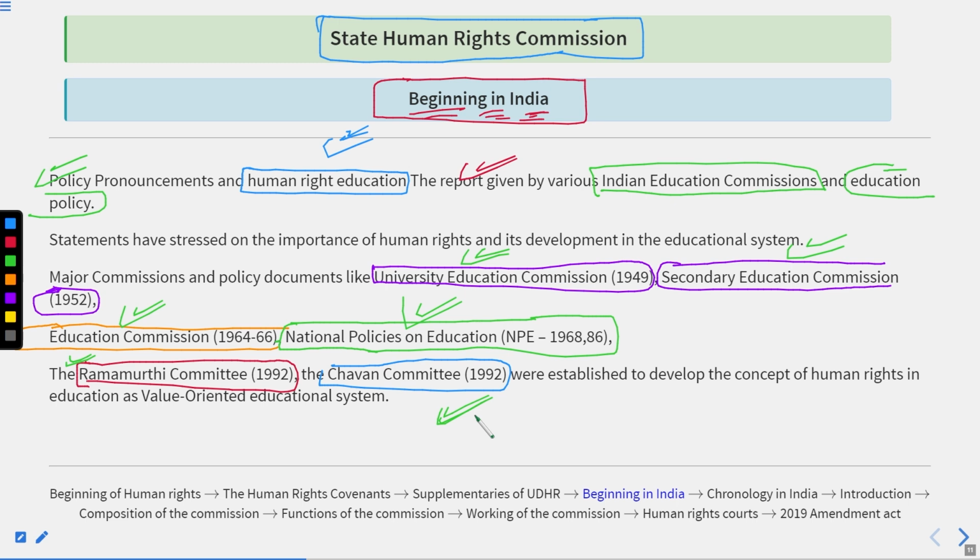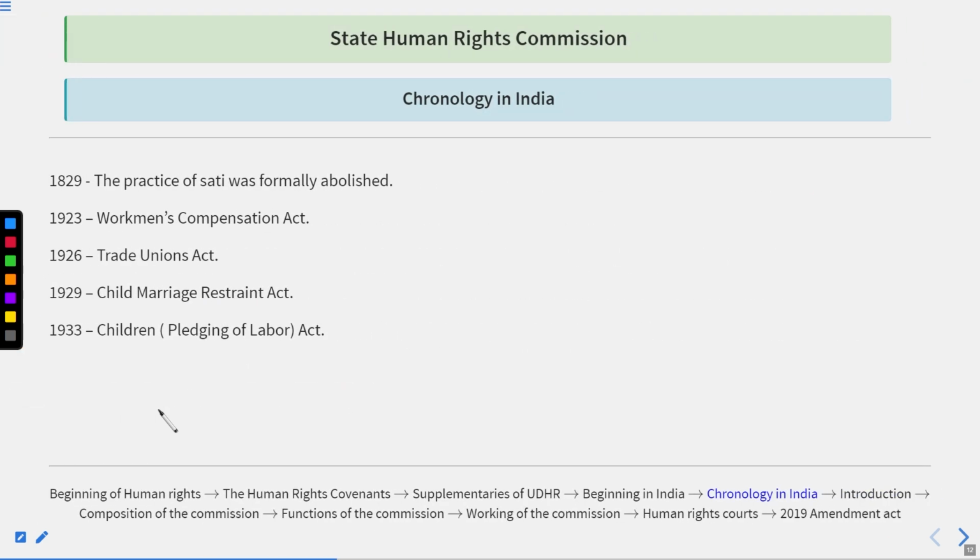All these were established to develop the concept of human rights in education so that a particular value-oriented education system could be prepared, so that our current generation and the upcoming generations would be aware about the importance of human rights. Okay, why human rights should be there: what is the principle to maintain dignity and ethics with another person. So here you can see the difference between the approach of Indians as well as the world. Got it? So if we move forward, we can say there is a chronology in India.